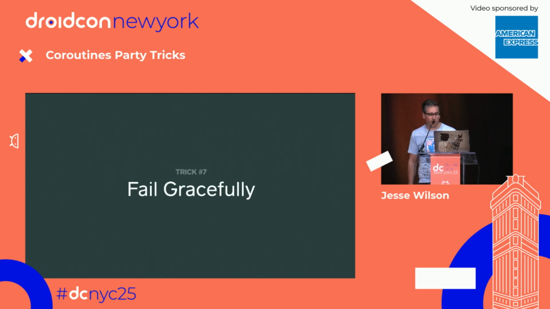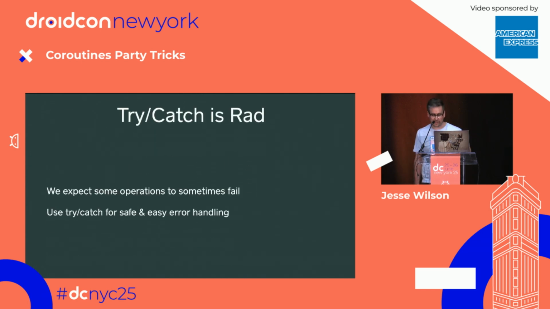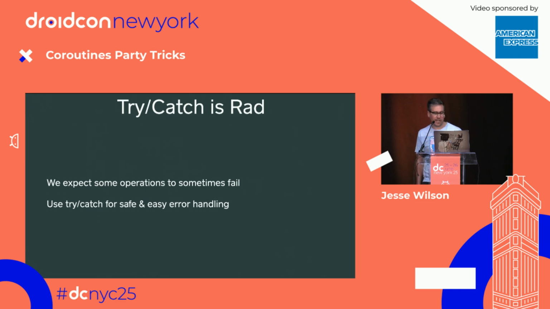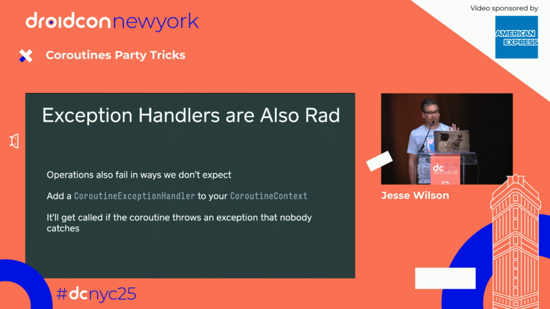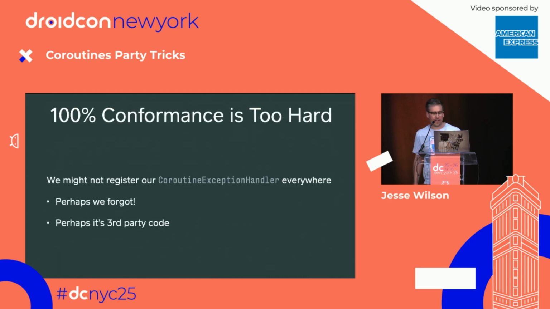All right, I got 4 more. I'm going to fail gracefully next. So try catch, totally rad. We expect some operations to fail. Error handlers are also rad. So when you build a coroutine context, you can put a coroutine exception handler in it. And then if you ever forget to catch an exception, this thing will get called instead.